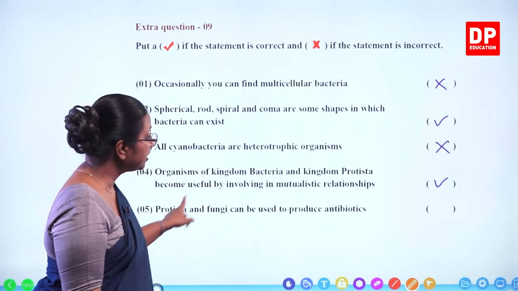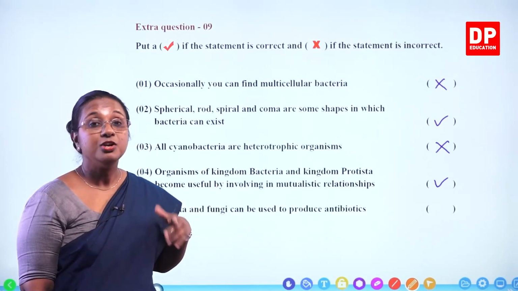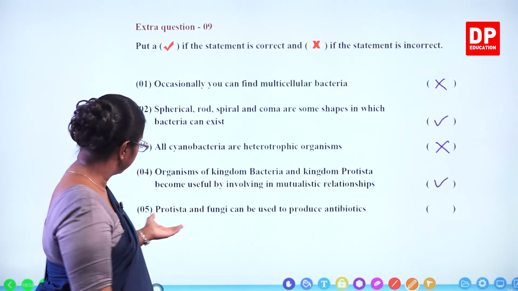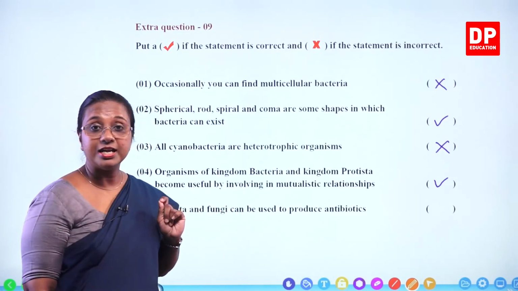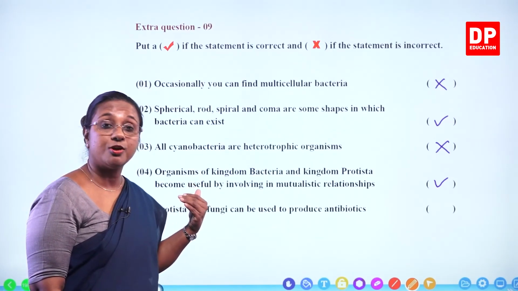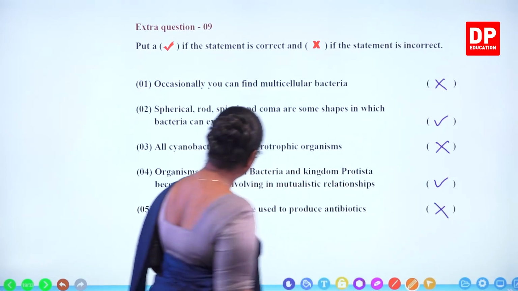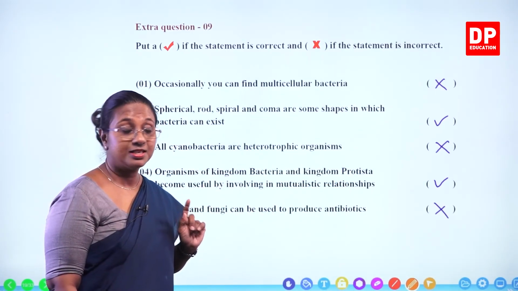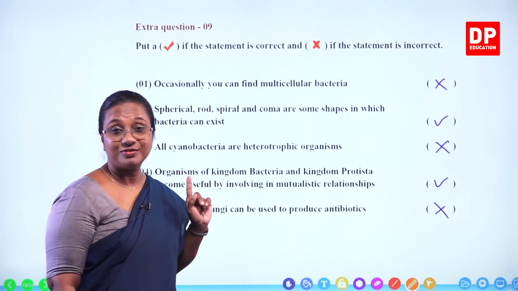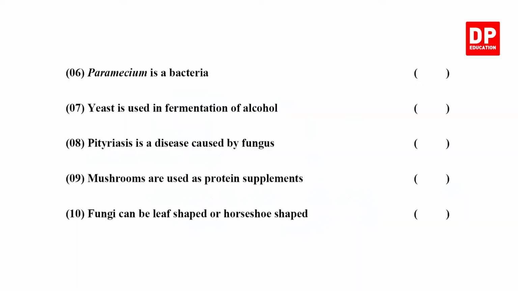Then the fifth one: protista and fungi can be used to produce antibiotics. Protista is only protozoans and algae. Do we use them to produce antibiotics? No. But we can use fungi to produce antibiotics. That is one of the useful effects. So this statement is incorrect because we cannot use protista to produce antibiotics. I am sure you marked all of them correctly, students. With that, I will move on to the rest of the parts.